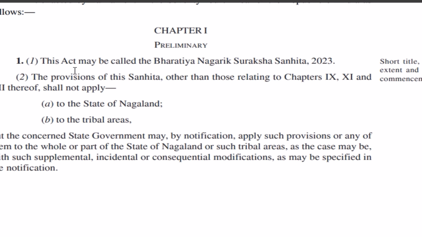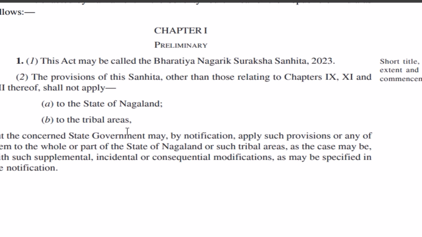So firstly it says this act may be called the Bhartiya Nagrik Suraksha Sanhita, 2023. The provisions of this Sanhita, other than those relating to chapters 9, 11 and 12, do not apply to the state of Nagaland and tribal areas of Assam. Generally, we all know BNSS is applicable all over India, including J&K. But there are some areas where BNSS is not applicable, and what are those? First is the state of Nagaland and tribal areas of Assam.